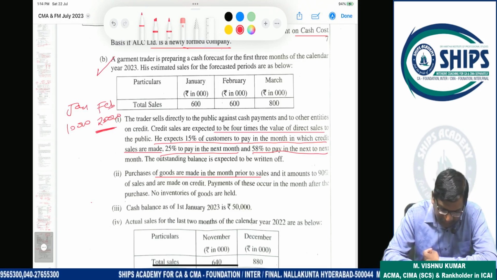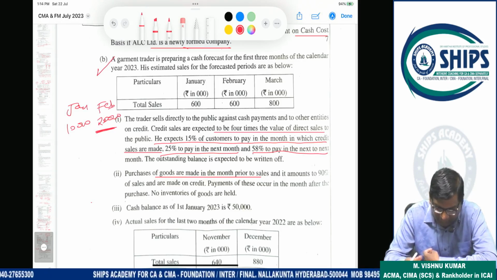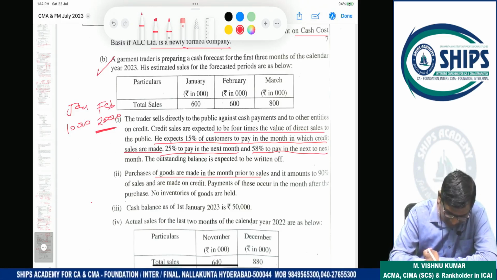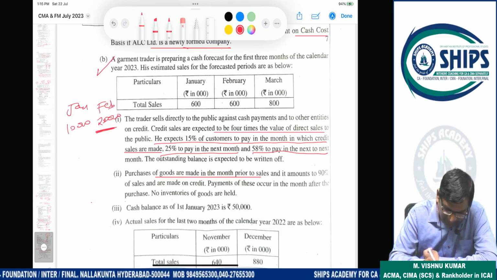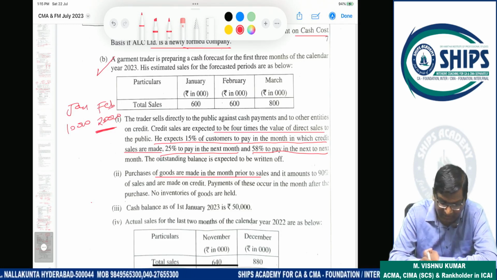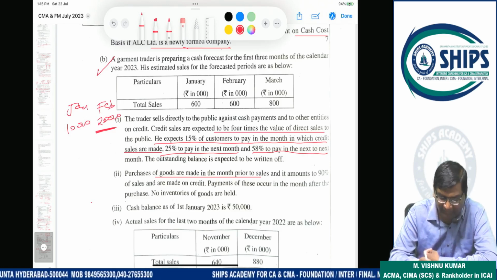Before February month they purchase the goods for February. Understand? It means this is sales. Okay? Now before February they are purchasing the goods for February month. It means purchases related to February they are making in January only.